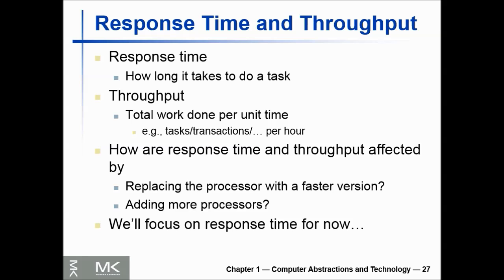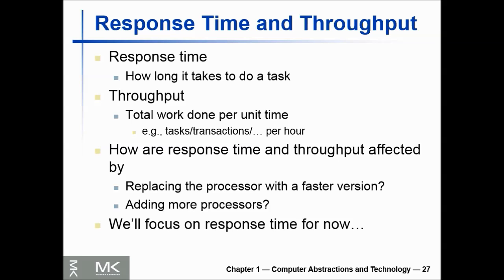If, however, the demand for processing in the second case was almost as large as the throughput, the system might force requests to queue up. In this case, increasing the throughput could also improve response time, since it would reduce the waiting time on the queue.